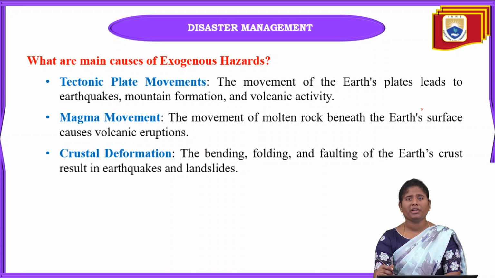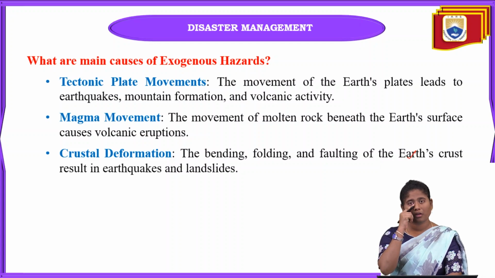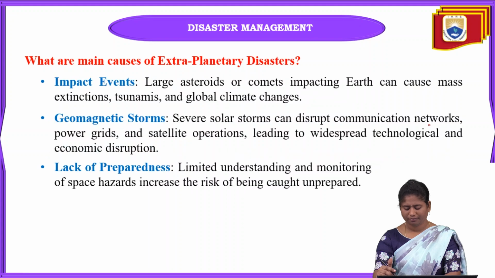And in this magma movement, there will be so much disruption or displacement or movement of the molten rock beneath the earth surface. And because of this movement of the molten rock, that can cause volcanic eruptions. And next one is crustal deformation. In this crustal deformation, the bending, folding, and also the faulting of the earth crust can be seen. That is because of the deformation of the earth surface, which can also result in earthquakes and landslides.